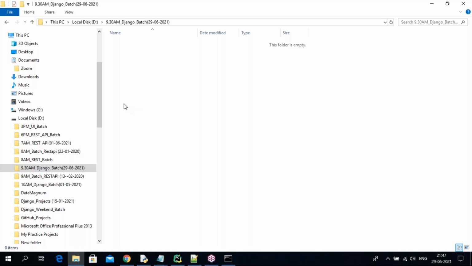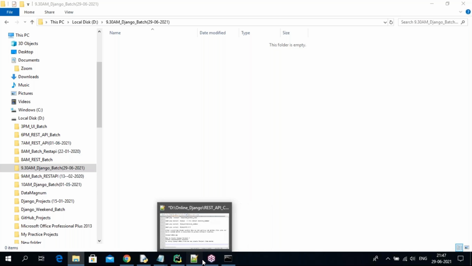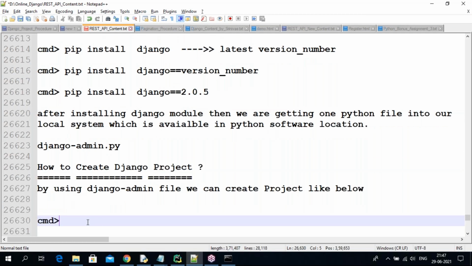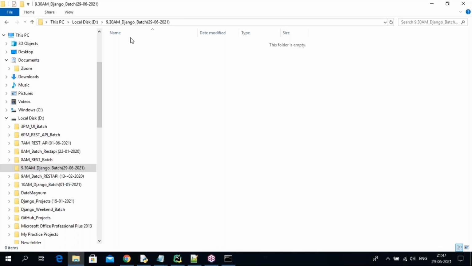So create one folder in your required location in your system. I created it in the D drive. In E drive or any drive, wherever you want, you can create one folder. There you can create the Django project. First of all, I'm telling the commands. To create the Django project, select your command prompt location wherever you want to store. I want to store in this location.